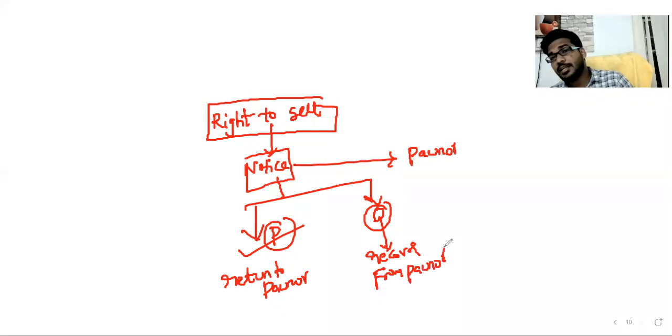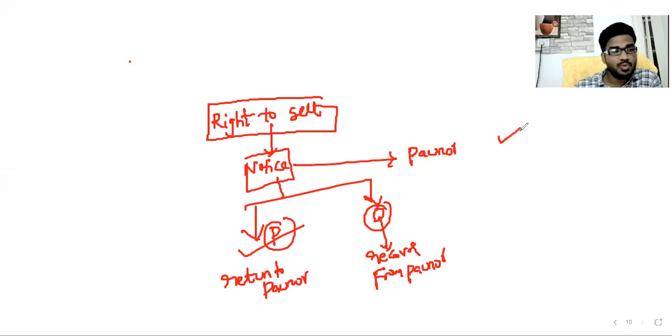So obviously Pani has a right to sell, but before sale, Pani has a duty to give a notice to Pana. If there is any surplus on sale, the surplus amount is returned to Pana. Any deficit on sale, he can recover from Pana. Okay, sir, the next right is the right to sue.